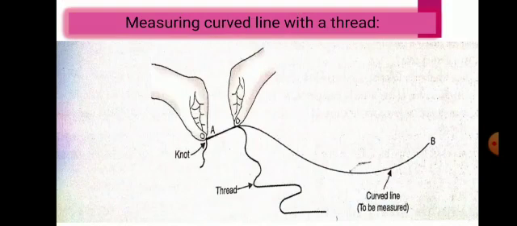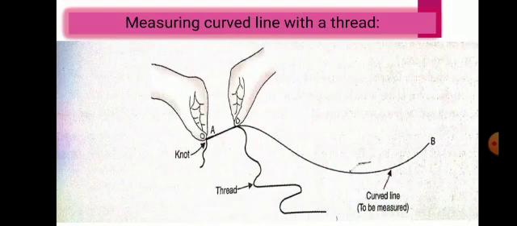See, first take a piece of thread and put a knot near one end. See in the diagram, at one end make a knot. This knot will act as the starting point for the measurement. Okay. Now place the knot of the thread at the point A. Point A means from where the curved line starts.